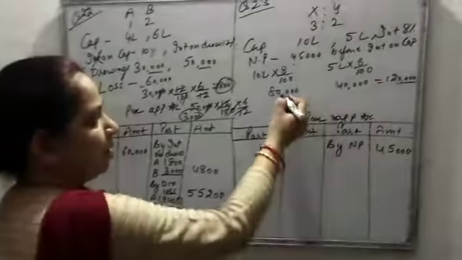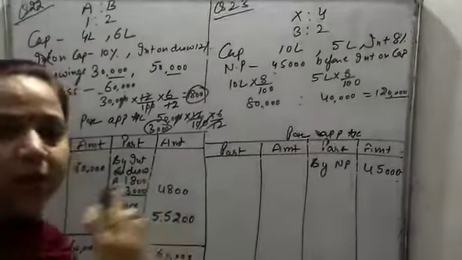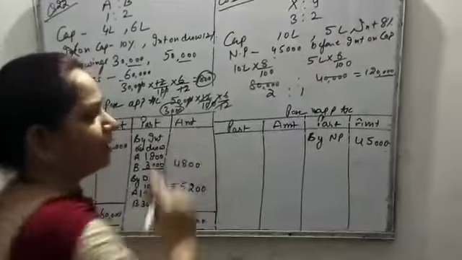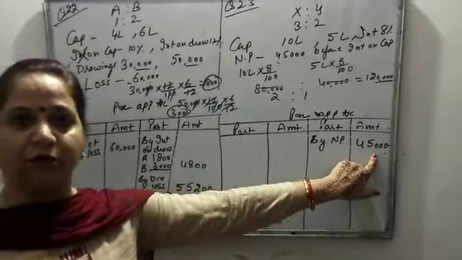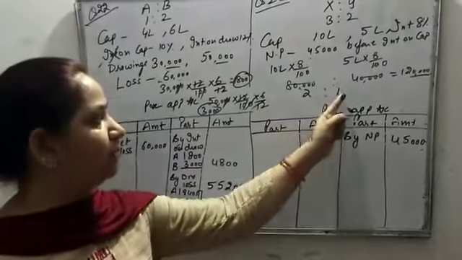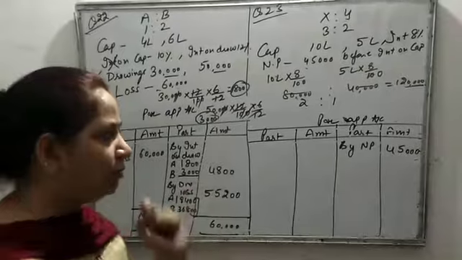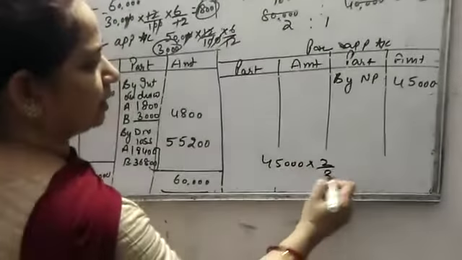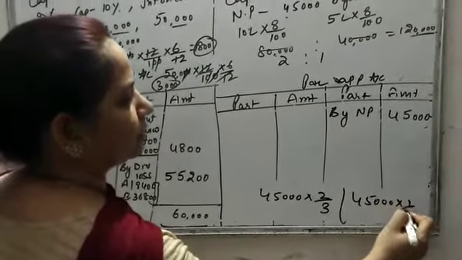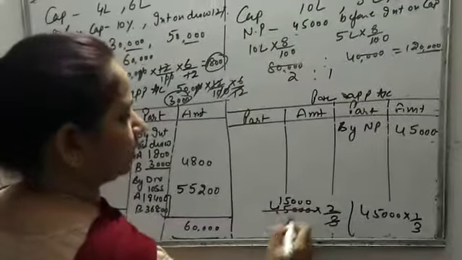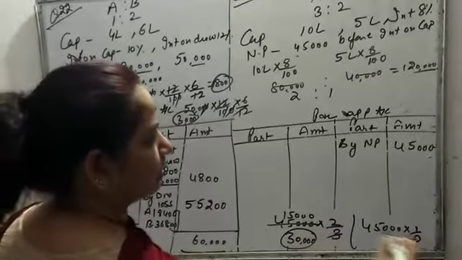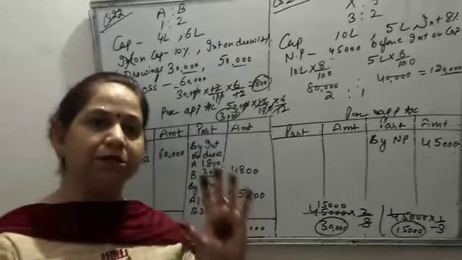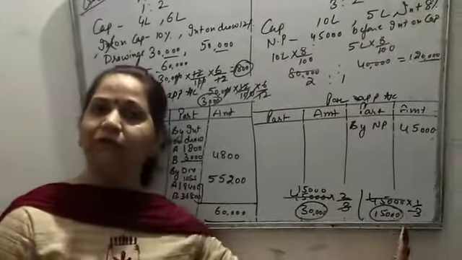Appropriation means we will find out the ratio between these two. 80,000 and 40,000 is the interest, we will calculate their ratio. 2:1 has come. So this 45,000 profit we will divide, distributed between A and B in the ratio 2:1. It means 2/3 of 45,000 and 1/3 of 45,000, 30,000 and here 15,000.